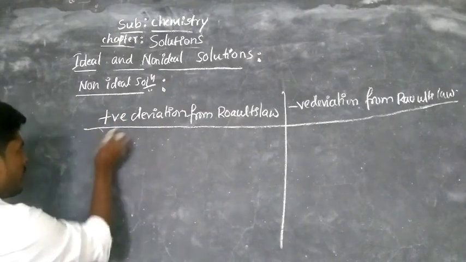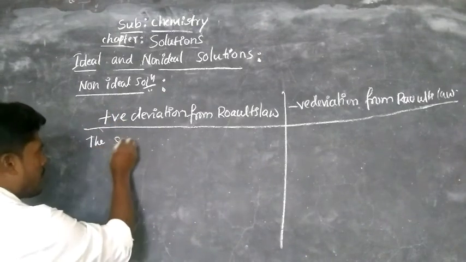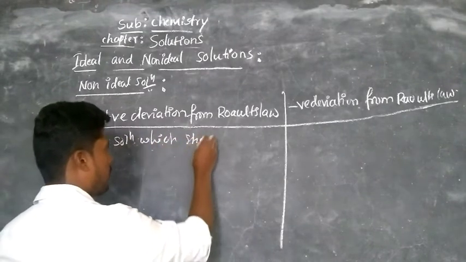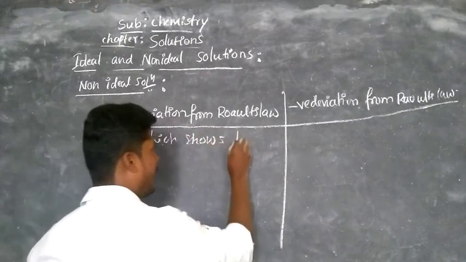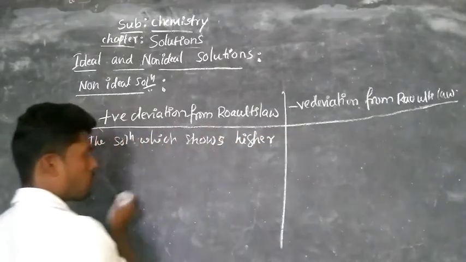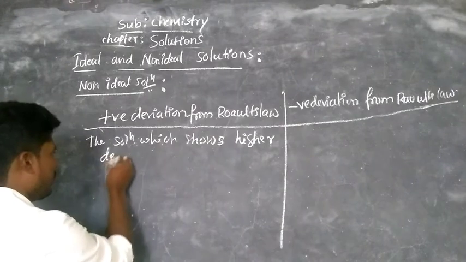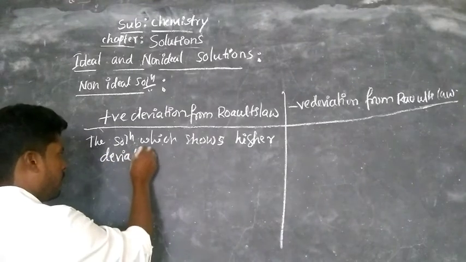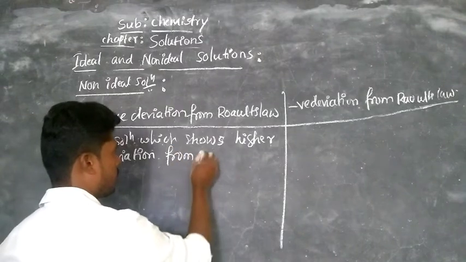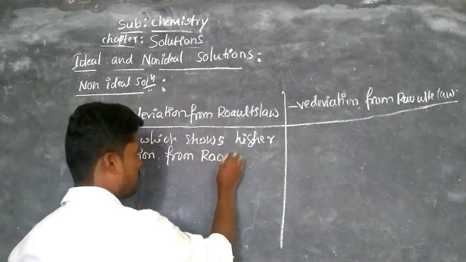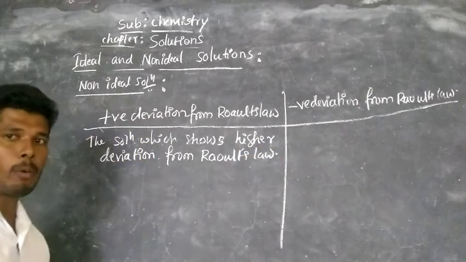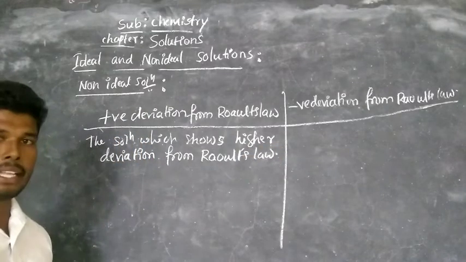Means the solution which shows higher deviation from Raoult's law is called what? Positive deviation of non-ideal solution.